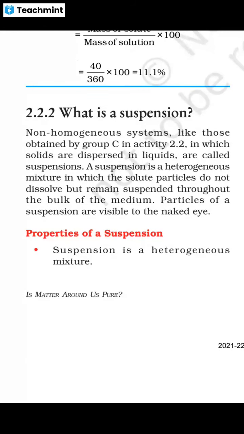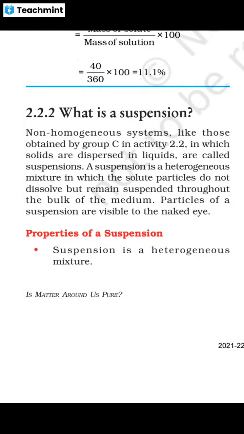They cannot be seen with naked eyes. But in a suspension, particles of solute are seen unmixed with the solvent. So if any solute does not completely dissolve in any solvent, it will create a suspension.